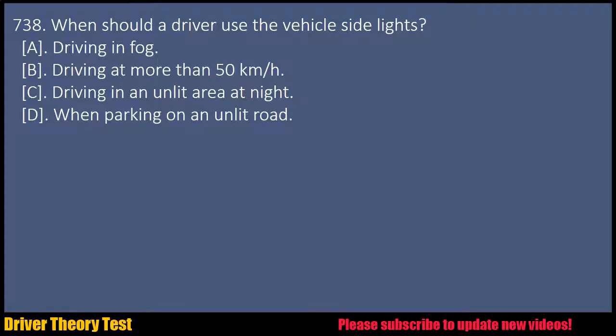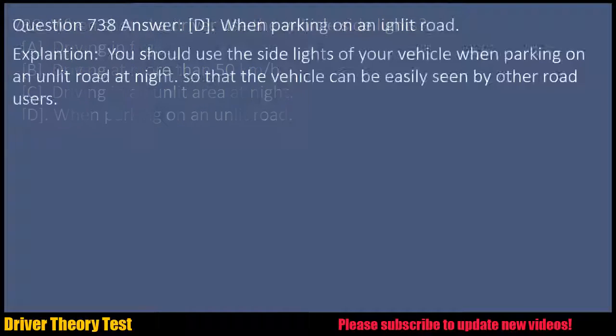Question 738. When should a driver use the vehicle side lights? A. Driving in fog. B. Driving at more than 50 km per hour. C. Driving in an unlit area at night. D. When parking on an unlit road. Question 738. Answer: D. When parking on an unlit road.